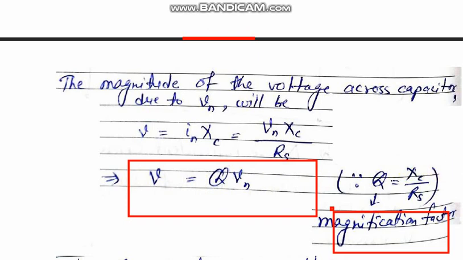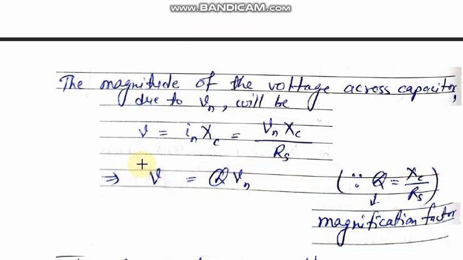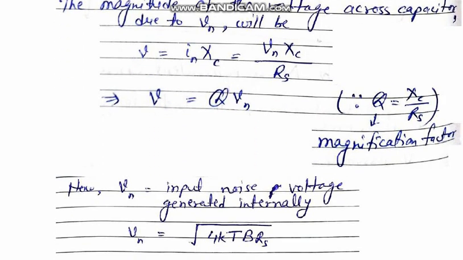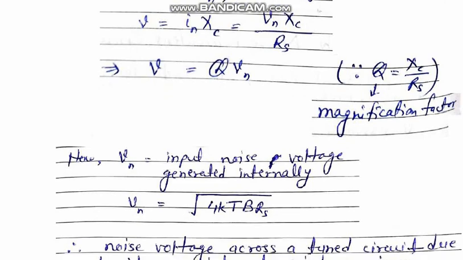This is the voltage output, in the form of noise, across the reactive elements, and we know that Vn, the input noise voltage that is generated internally in the coil, has the general formula we earlier have seen, that is under root 4kTBRS.